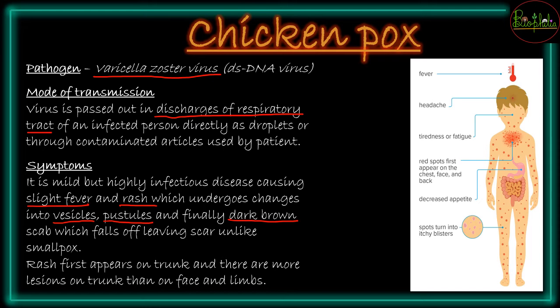So there will be no scars, it will just fall off, and the rashes will first appear on the trunk region. So the first appearance is on the trunk, and it will be very less on the face or limbs. So on the hands and legs there will be fewer, and because of that it becomes very difficult for people to understand that the person is having chickenpox.